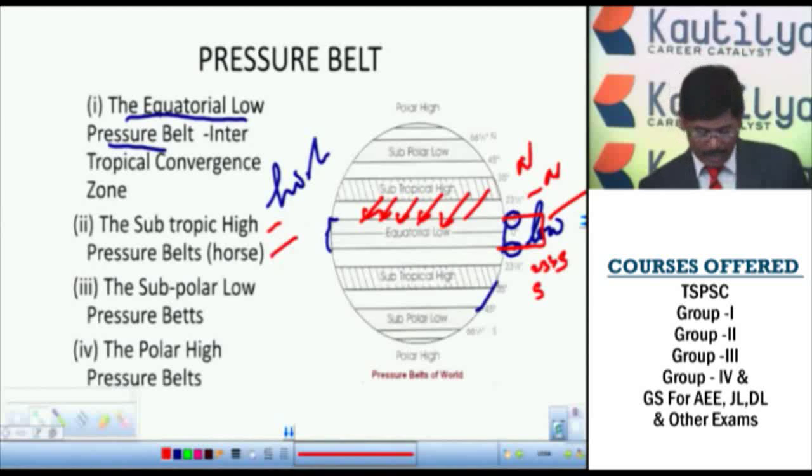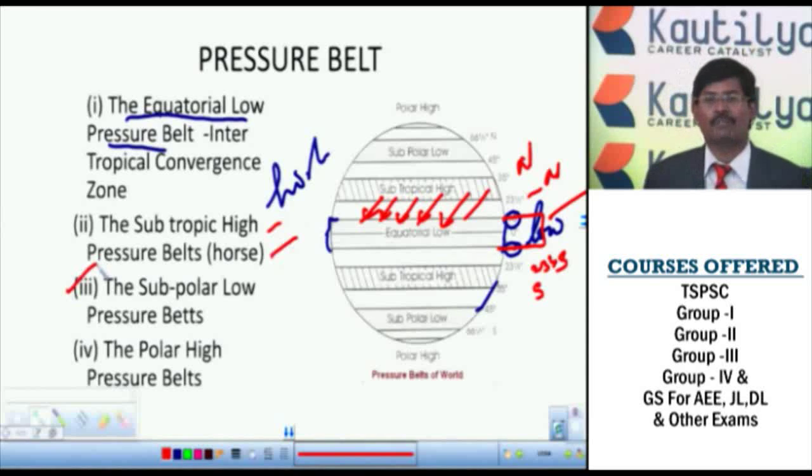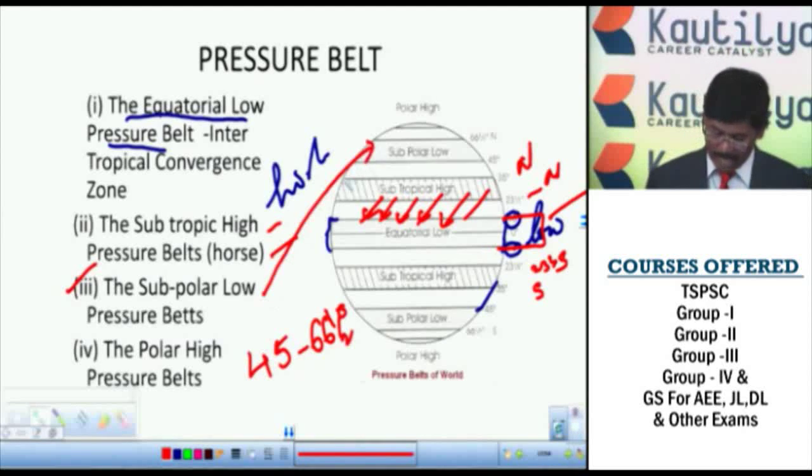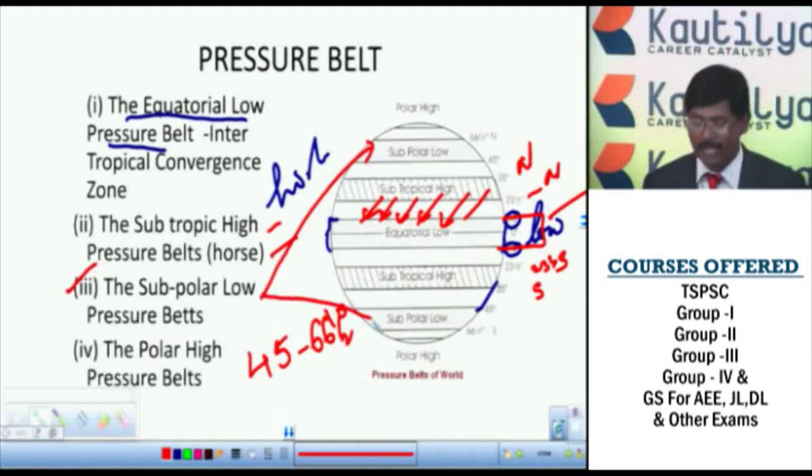That's the second one. The third important one is the subpolar low pressure belts. The subpolar low pressure belt extends from 45 degrees to 66.5 degrees in the north and south, so there is a north subpolar low pressure belt and a south subpolar low pressure belt.